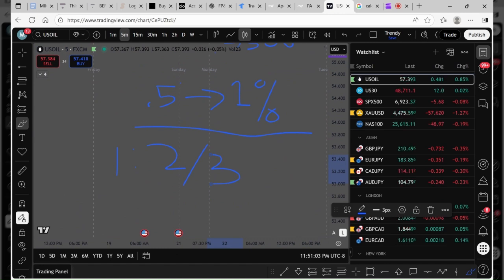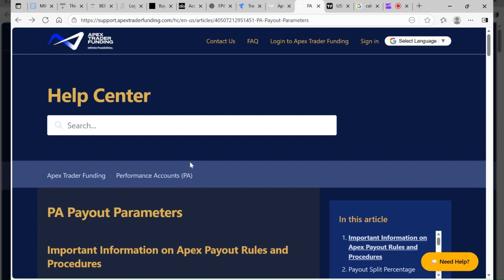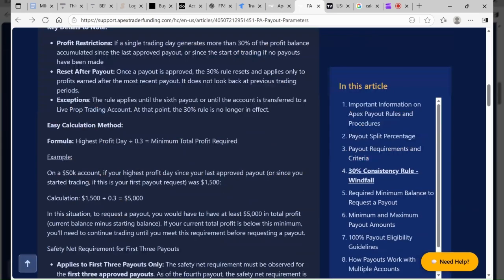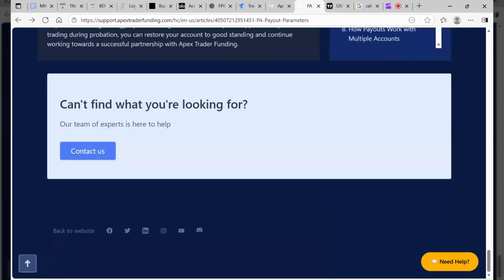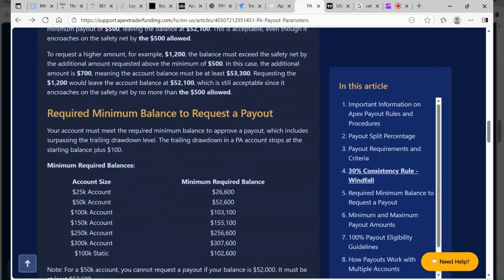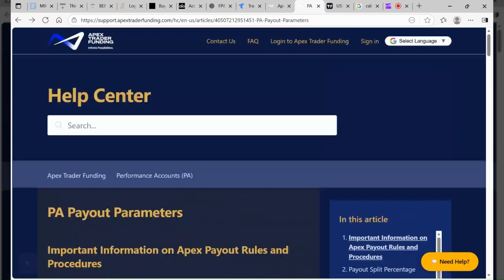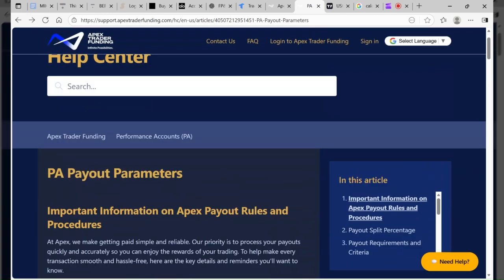As long as you follow these rules, they will not deny your payouts. Do not give them a reason to deny your payouts. That's why you got to think about Apex is so cheap. That's why they got all these rules, so there's an easy way to deny your payout because, ooh, you broke this rule, you broke this rule. Don't go for that. Keep it real simple, keep it real easy, and get paid.